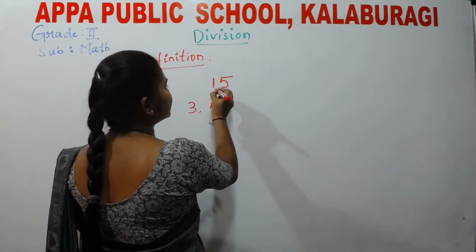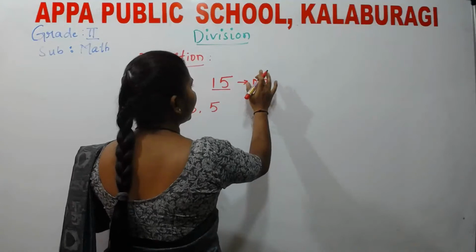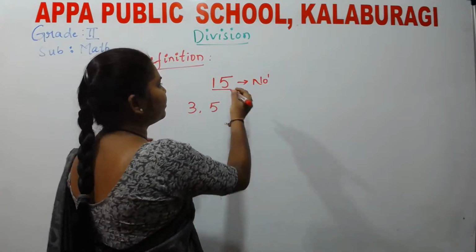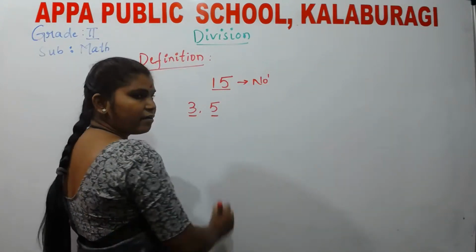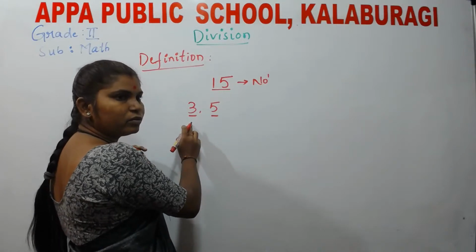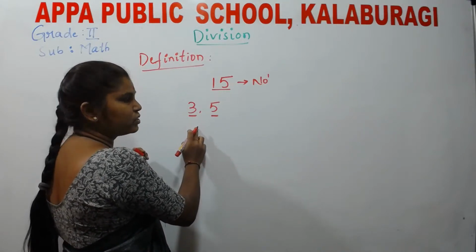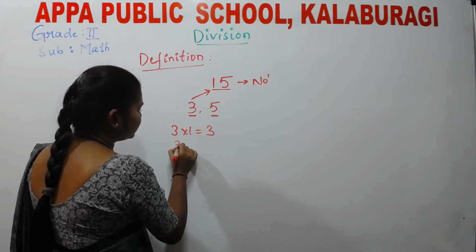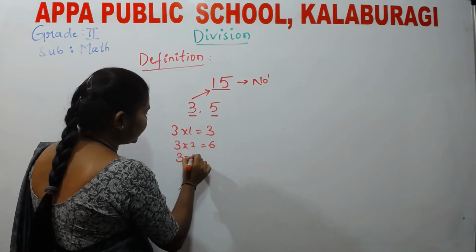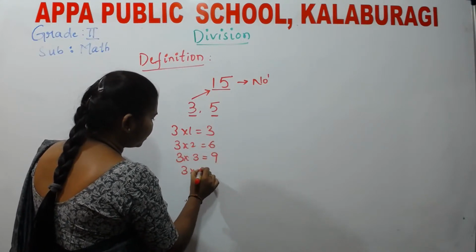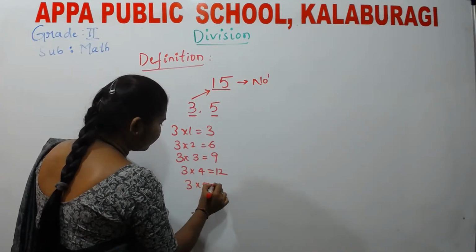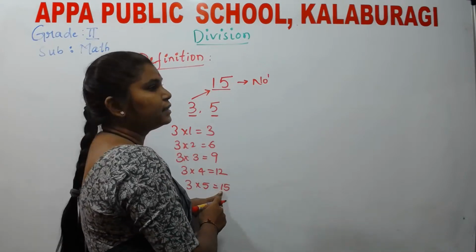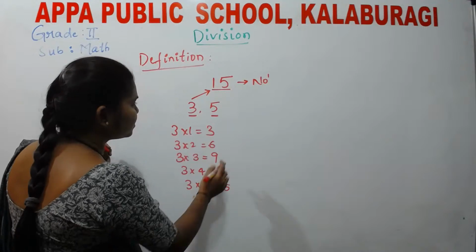So 15 is contained in 3 as well as 5. How? 3 ones are 3, 3 twos are 6, 3 threes are 9, 3 fours are 12, and 3 fives are 15. How many times is your 15 contained in the 3 table? How many times, children? It is 5 times.